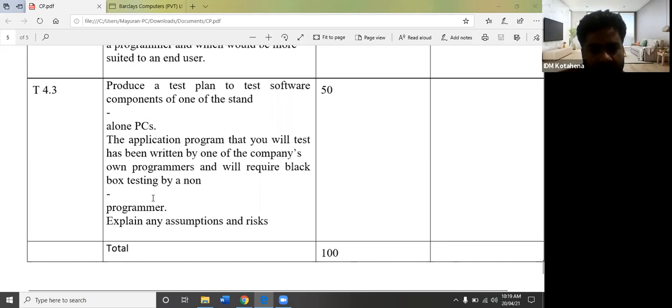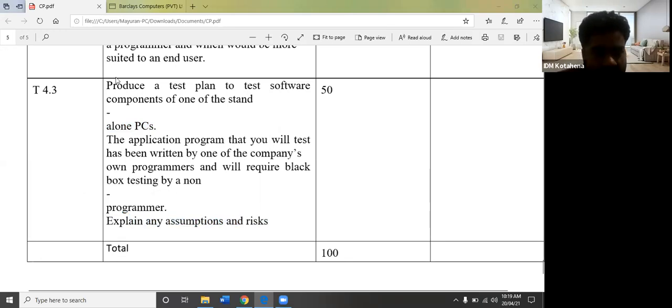So here they are asking which testing plan you can use. In a standalone PC, which testing plan is good for the programmer? What testing plan is good?